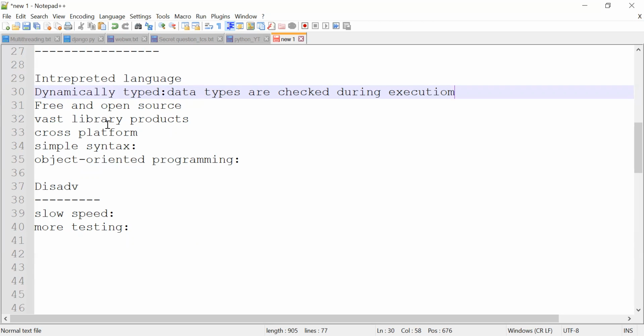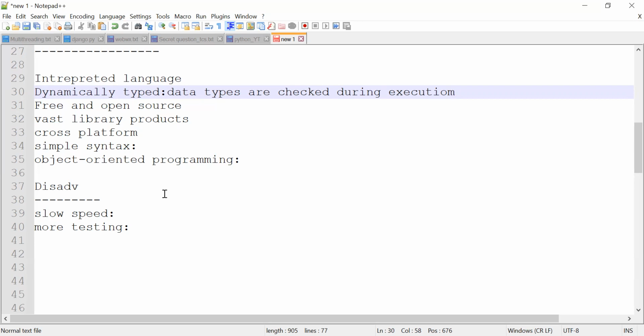Next, vast library support. Python is free and open source, and vast library support means there's no need to install any third-party tools. Python itself has a very huge number of libraries and tools. It can run on Linux, Windows, and Mac OS. Python has simple syntax, and it is an object-oriented programming language. Object-oriented programming means anything we can treat like an object.